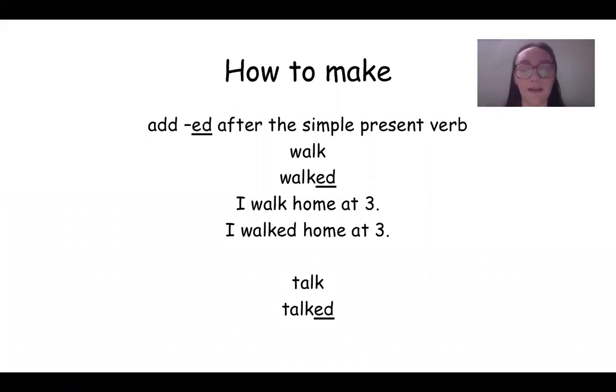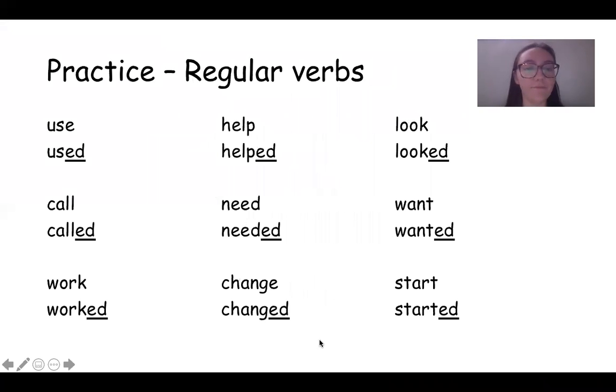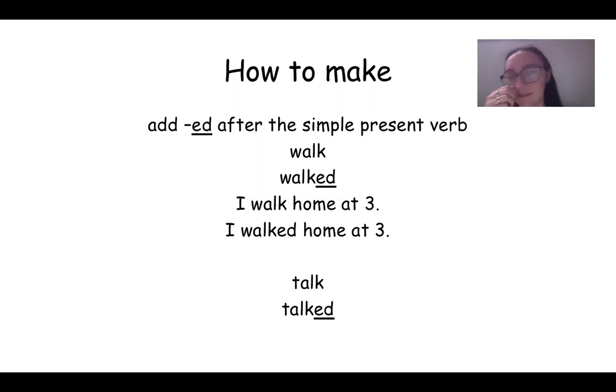So how do we make it? We make it by adding ed after the simple present verb, right? So we have the verb walk and we put an ed at the end. So I walk home at 3 turns into I walked home at 3. Talk turns into talked. But when we use this, it's not the same as simple present tense where we say that we do it a lot. When we use past tense, it just means it's something that happened once in the past.